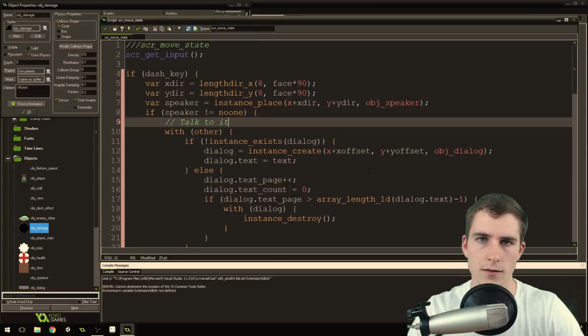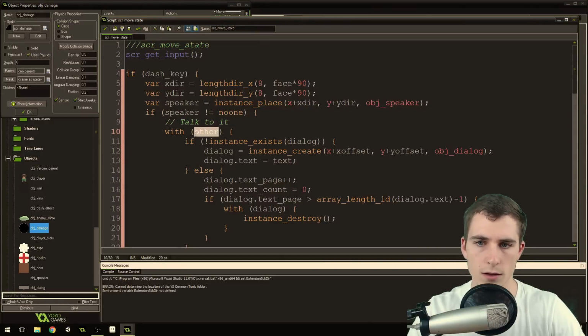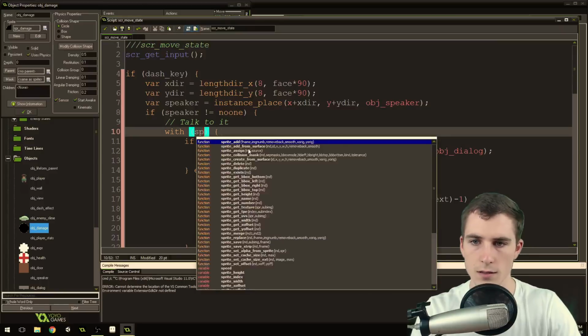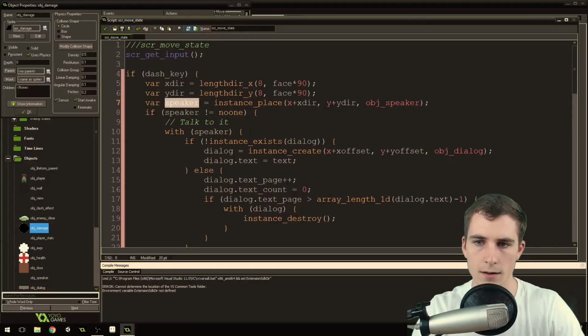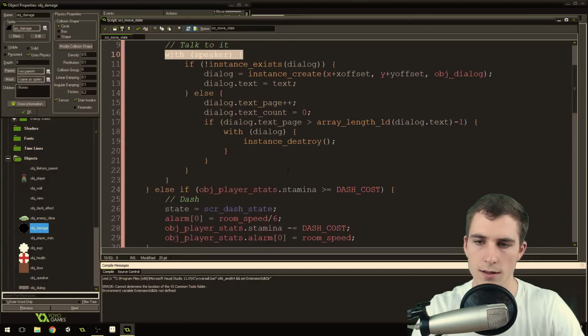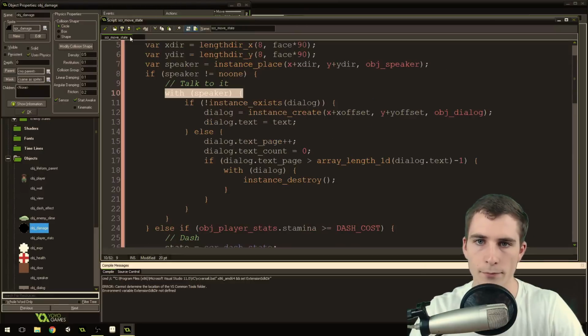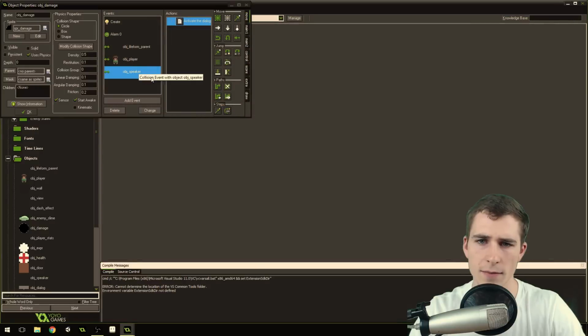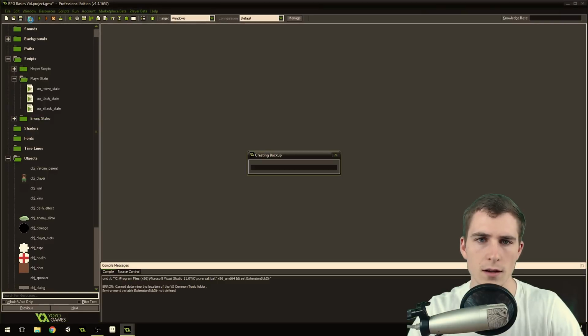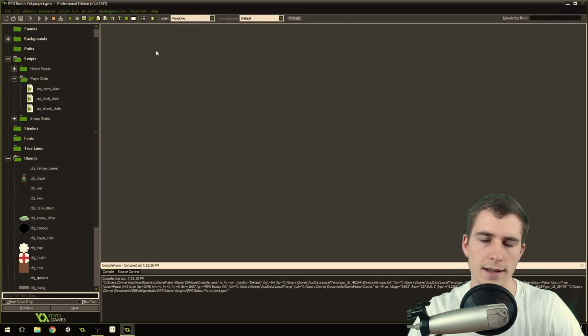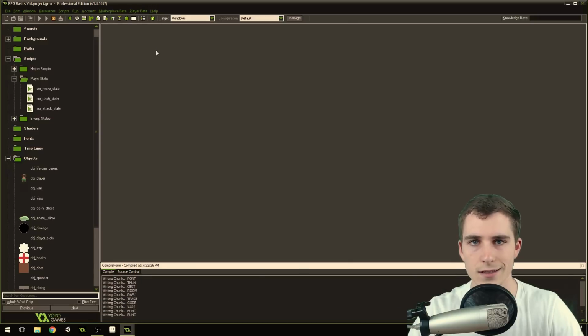But we're not in a collision event, so we can't use the other keyword. This only works inside of a collision event. So we're going to change that to speaker, because we have access to the speaker object's ID. We grabbed it right here. So then we can just access it and then do all this stuff. So we're going to press the green check mark there. And then in our damage object, we're going to delete the collision with the speaker because we've already moved that code. I just didn't want to delete it. I guess I did when I did Control X.